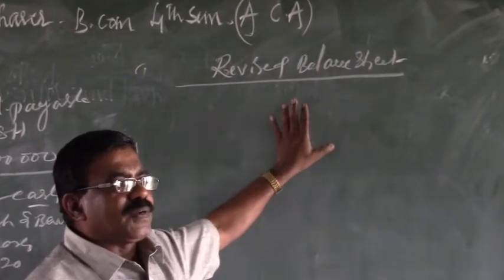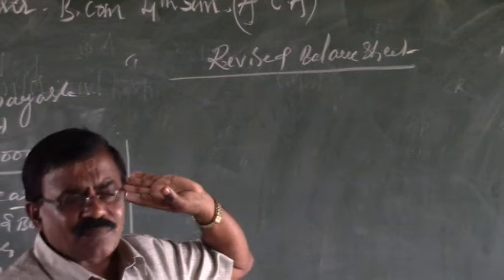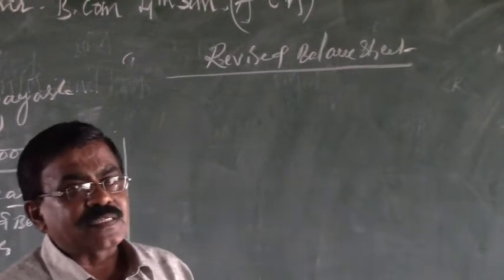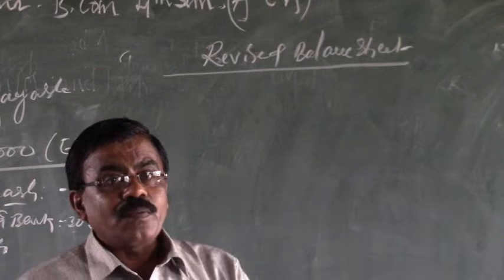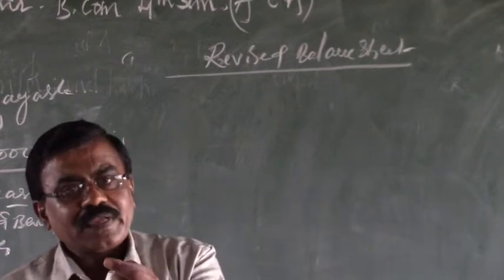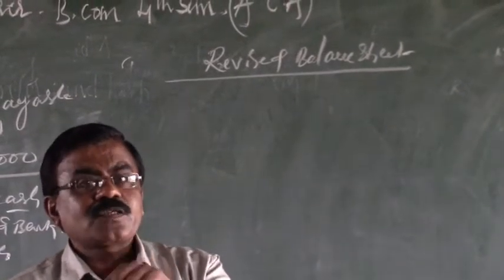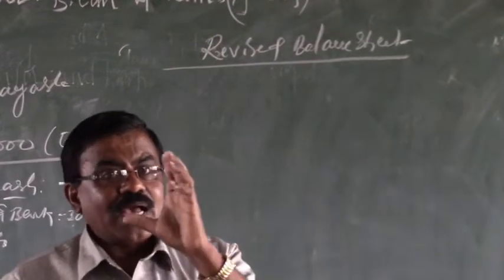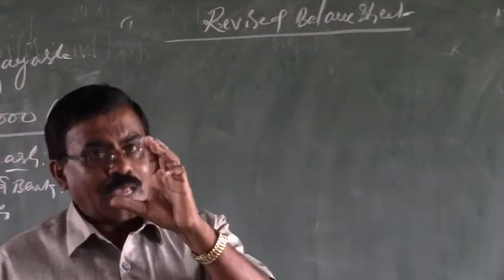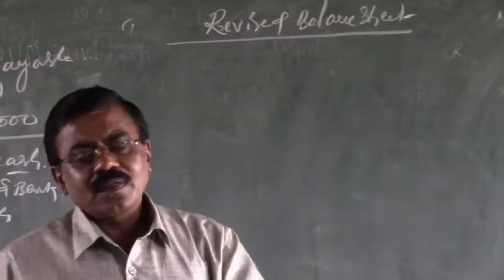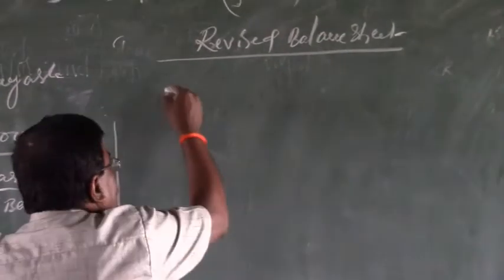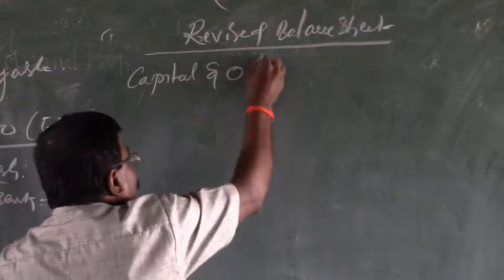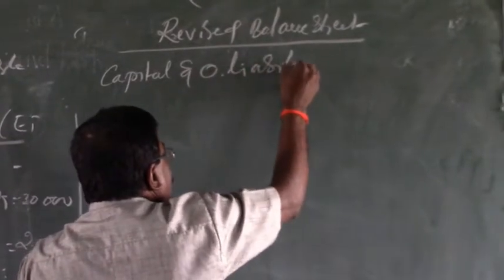So a balance sheet is nothing but the statement of assets and liabilities. The practice is that we present the liabilities first, before the assets, because assets are to be acquired with the help of cash. Therefore, cash is a must, and cash is generated by the company by way of raising liabilities. Therefore, as a usual practice, first I present the liabilities, thereafter the assets. Okay, so the first phase is capital and other liabilities.